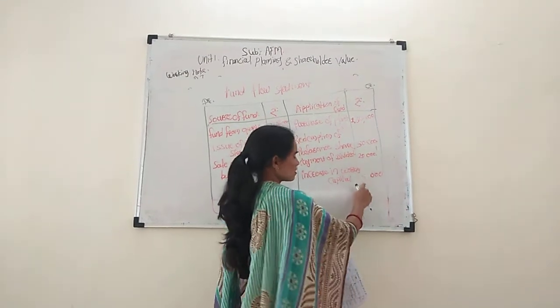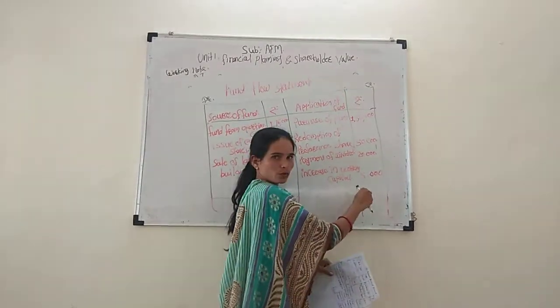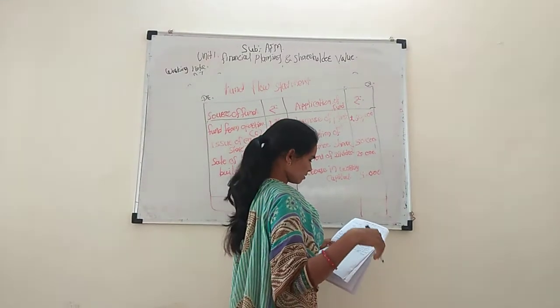And 2 lakh plus 51,000 is equal to 2,51,000.